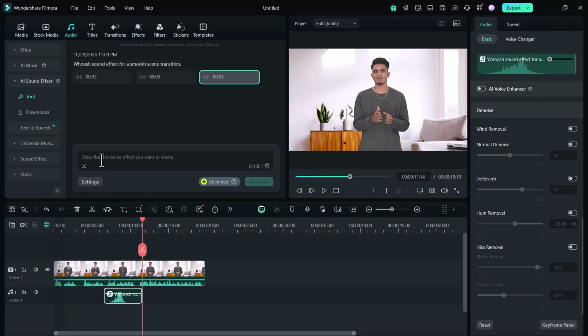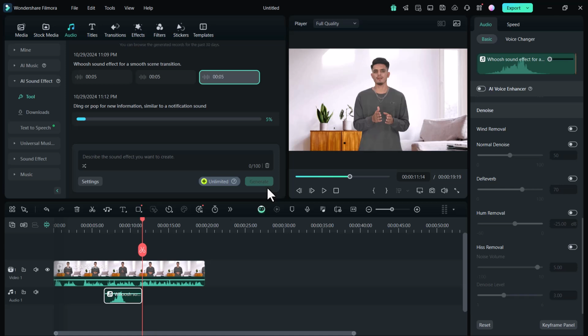Now let's try another sound effect. Simply describe the sound effect you would like. And if you click on the settings, you will see two options, the duration of the sound effect and the number of sound effects you want to generate. After that, click on the generate icon.